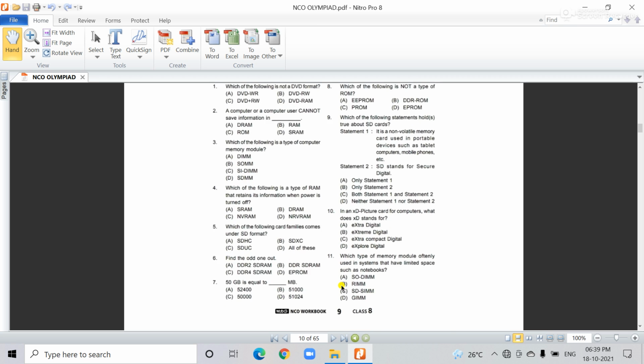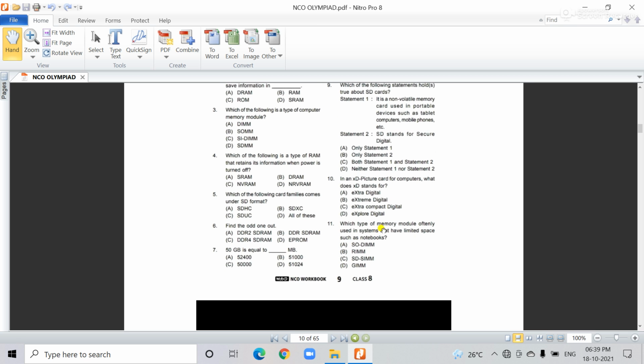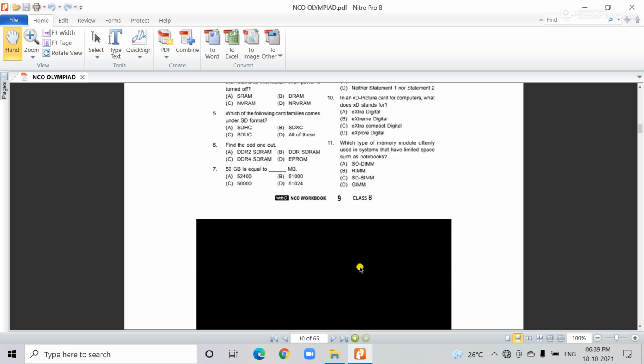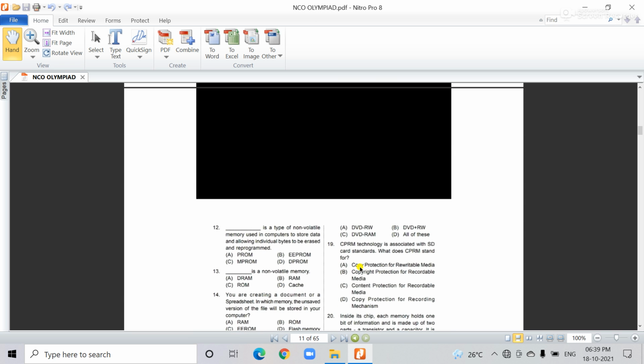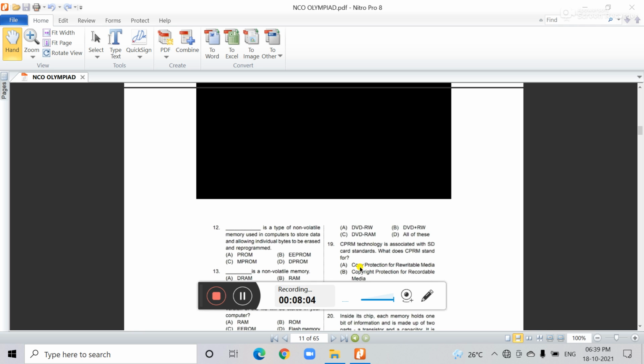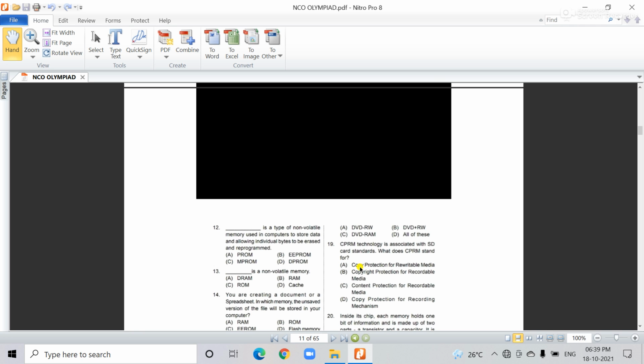Now you see the 11th question. Which type of memory module is often used in systems that have limited space, such as a notebook? For the 11th question, the correct answer is the GIMM. Next you come to the 12th question.